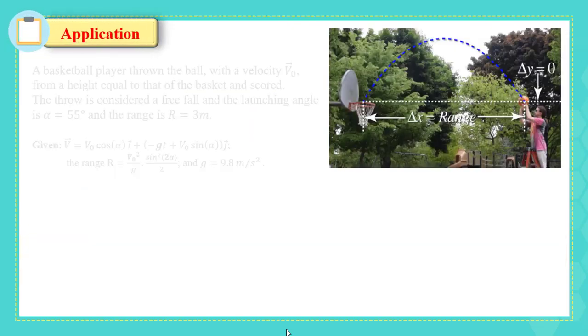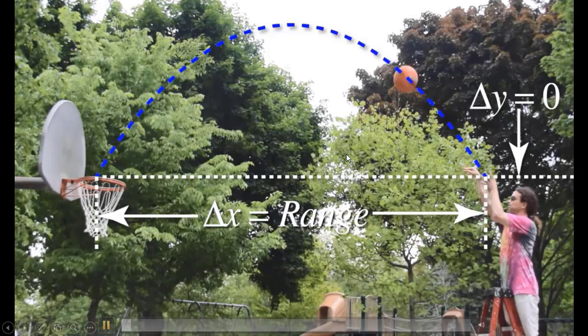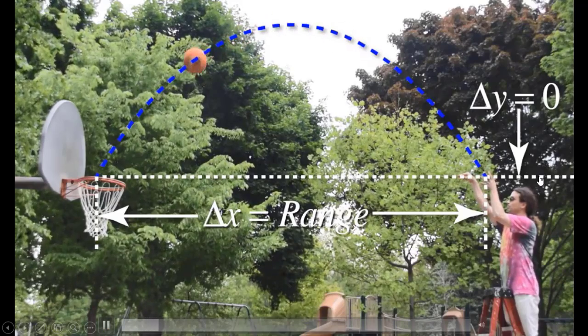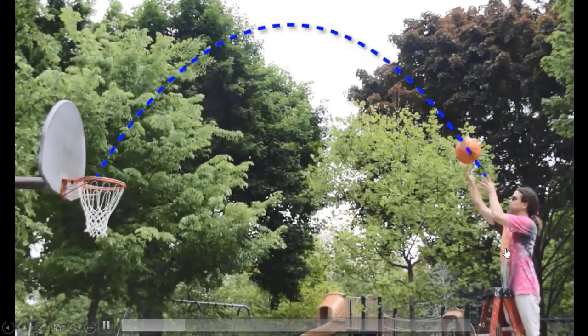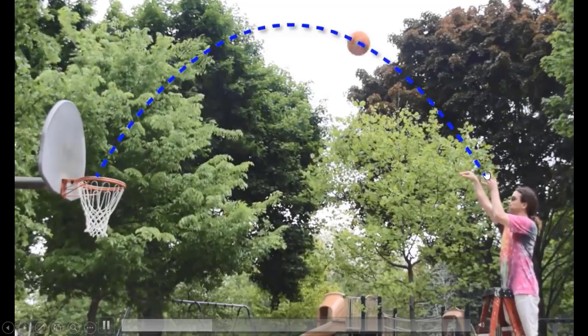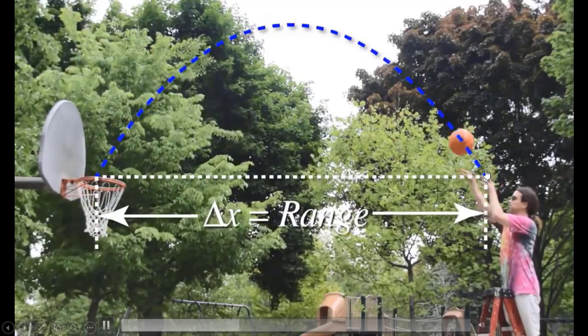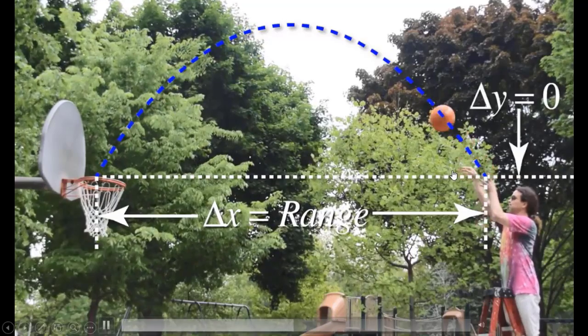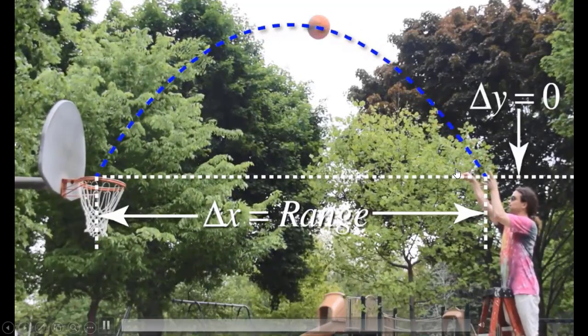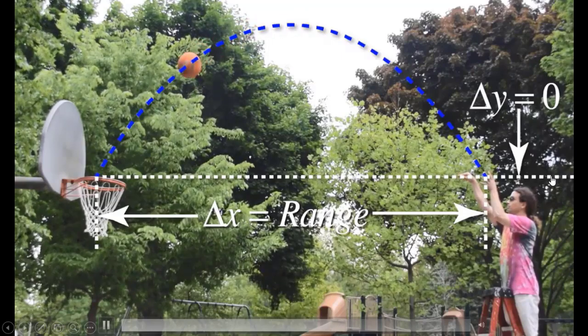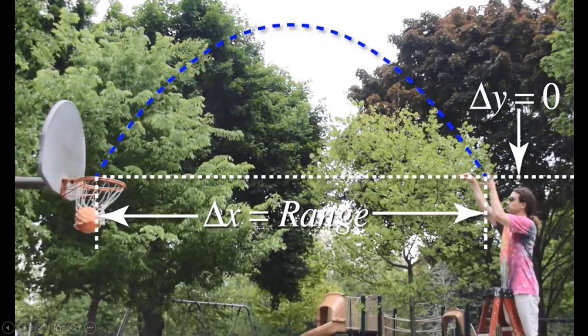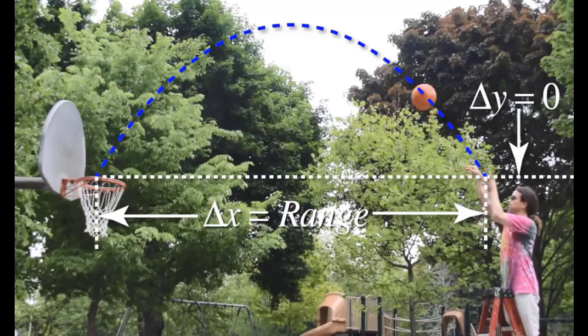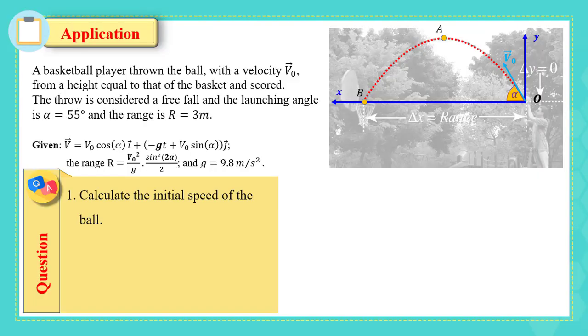It is good to solve this application. A basket player throws a ball with a velocity v0 vector from a height equal to that of the basket and scored. The throw is considered a free fall and the launching angle is 55 degrees. The range is 3 meters. Given the expression of the velocity vector at any time and the expression of the range. The first question: calculate the initial speed of the ball.